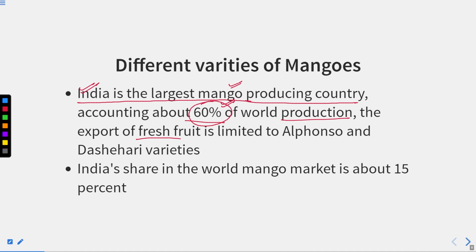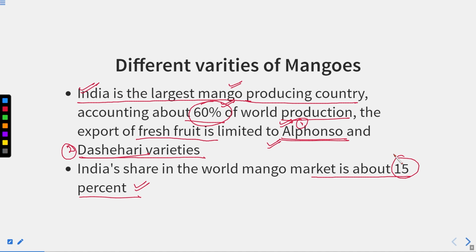And the exported fresh fruit is limited to the Alfonso and the Sherry varieties. So these are the two varieties that are in great demand in the export countries, right? That is the Alfonso and the Sherry. India's share in the world mango market is about 15%. This is a big number. So now we can understand how important this mango is.